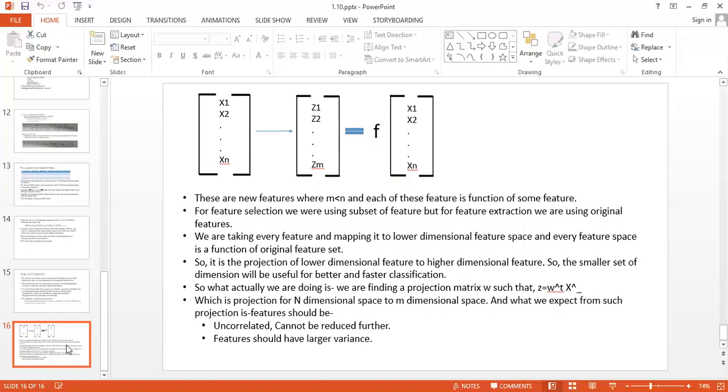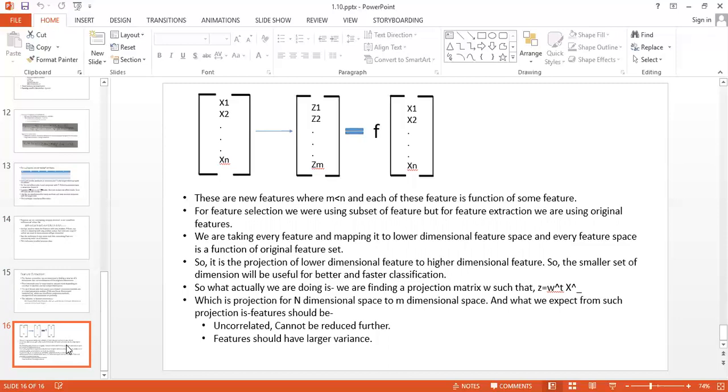For feature selection, we are using a subset of features, but in feature extraction, we are using the original features. We are taking every feature and mapping it to the lower dimensional feature space, and every feature in that space is a function of the original feature set. So it is the projection of higher dimensional features to a lower dimensional feature space.